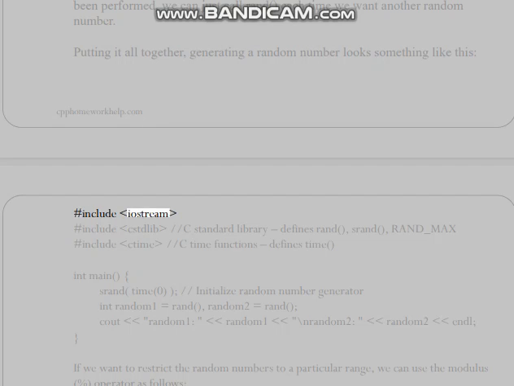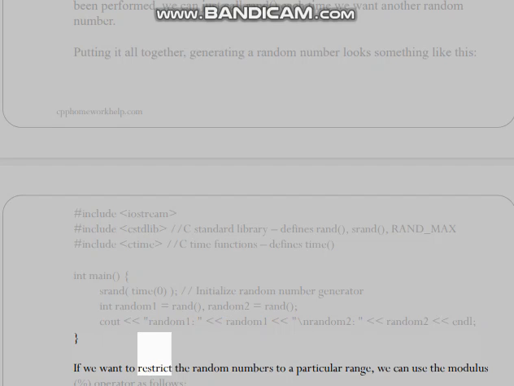#include <iostream> #include <cstdlib> // C standard library, defines rand, srand, RAND_MAX #include <ctime> // C time functions, defines time int main() { srand(time(0)); // initialize random number generator int random1 = rand(), random2 = rand(); cout << random1 << " " << random2 << endl;